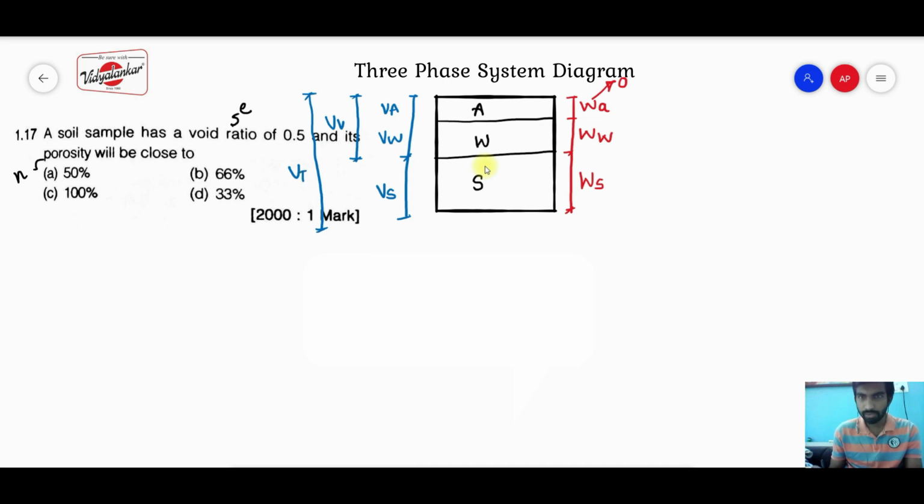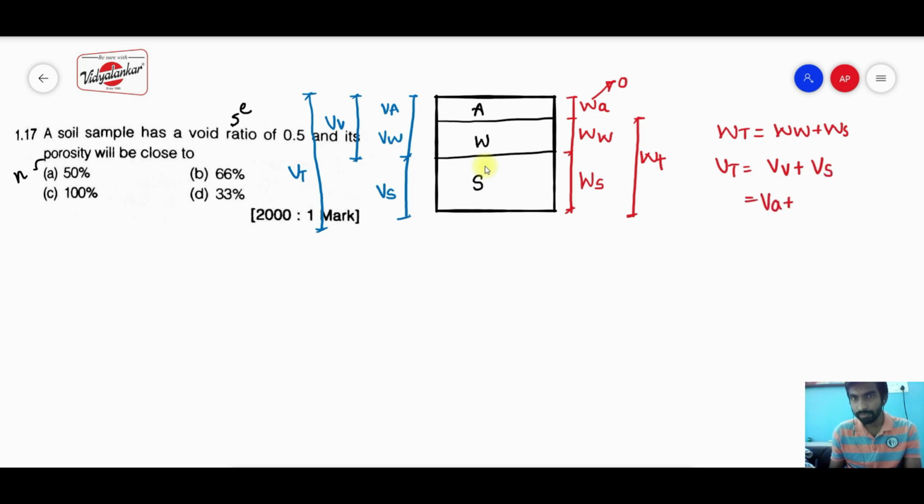Similarly, if I add all the weights, the weight of air is 0, so the total weight becomes the weight of water plus the weight of soil. The total weight is nothing but the weight of water plus the weight of solid, and the total volume is nothing but the volume of voids plus the volume of solid, where the volume of voids is the volume of air plus the volume of water. With the help of that, they have defined the formulas and the definitions for the void ratio and the porosity.